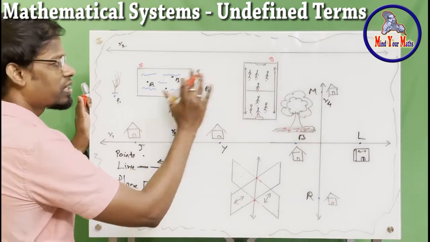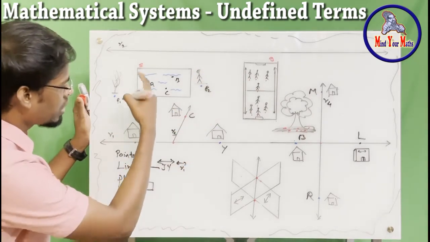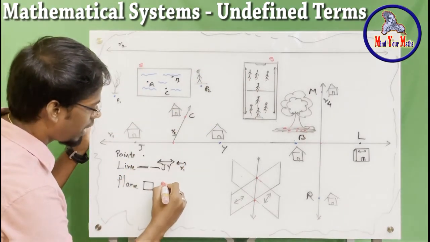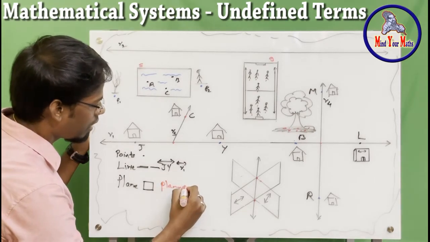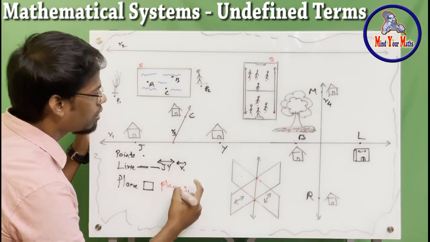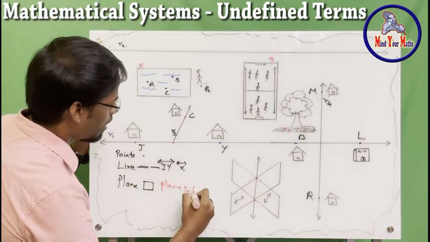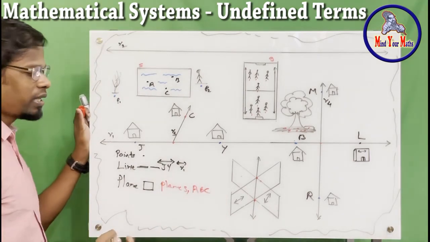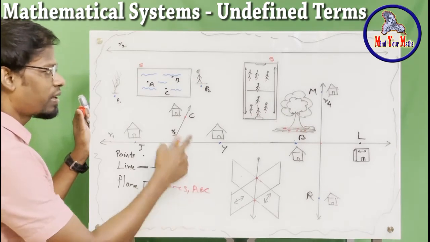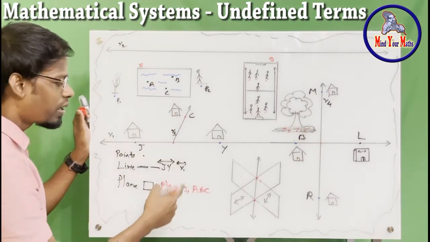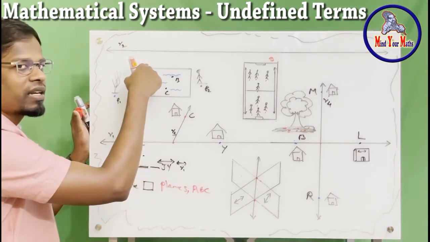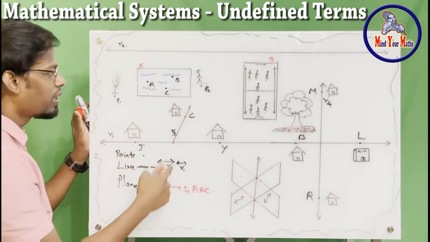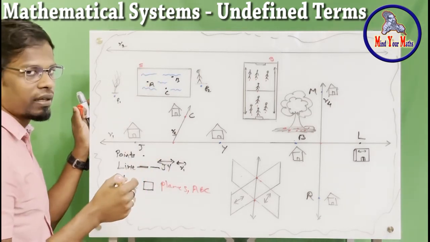But let's use these 2 examples. So this is plane S, or plane A, B and C, right? You can put all the points together to represent the plane, or you can use the single lowercase letter that you're using to represent a plane, right?